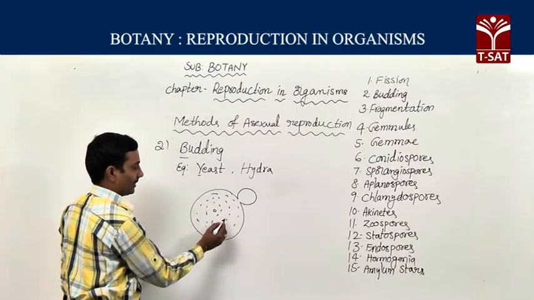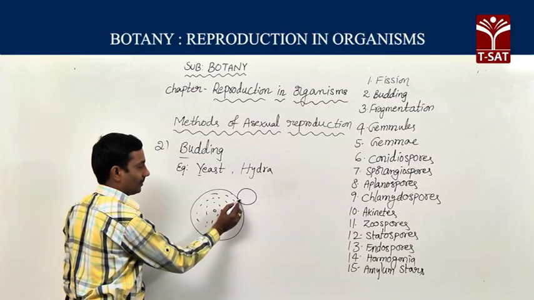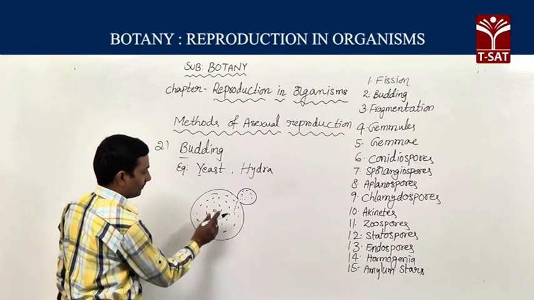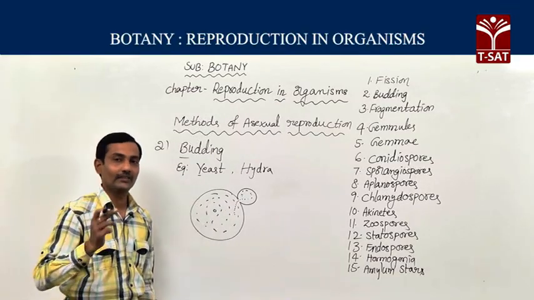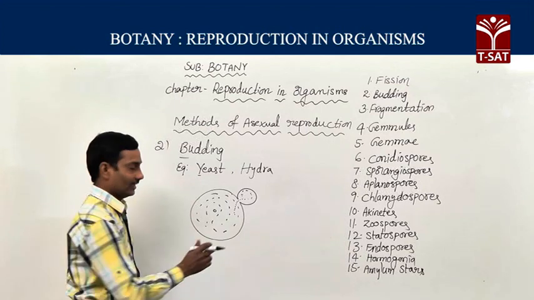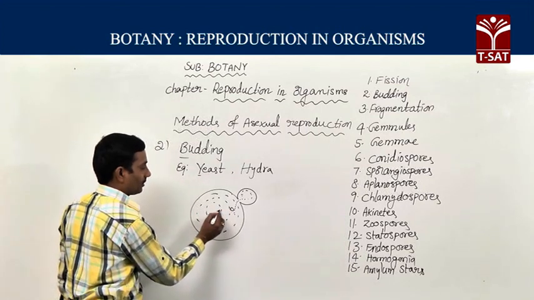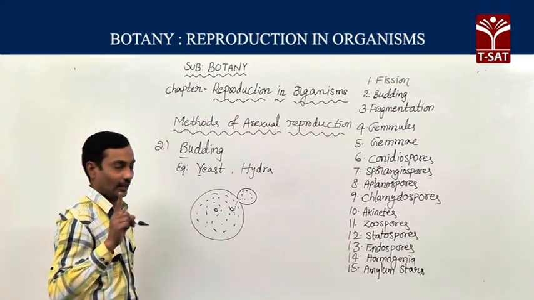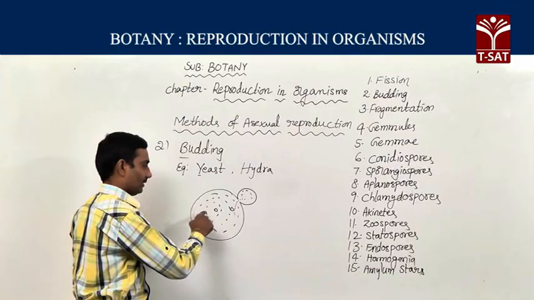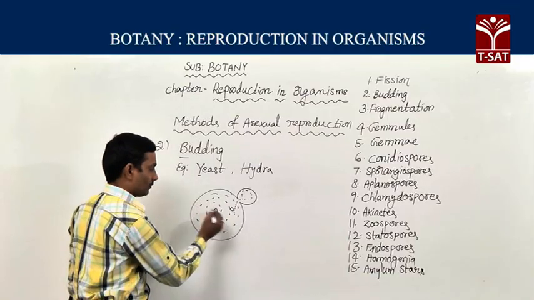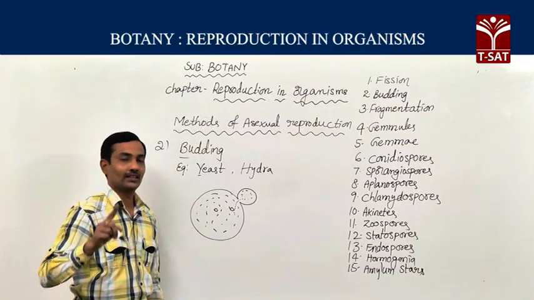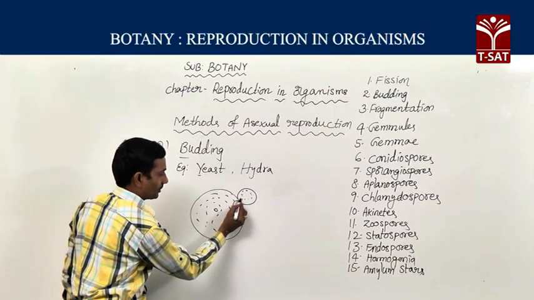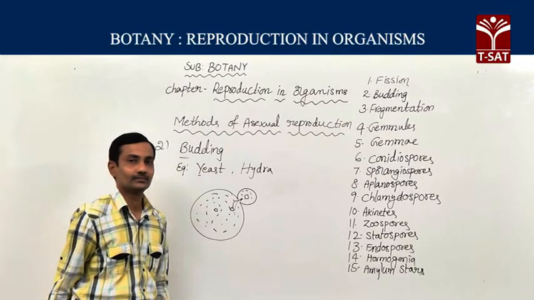Then slowly the cytoplasm of the parent cell is pushed into the bud. Then the nucleus divides mitotically and produces two daughter nuclei. Two nuclei are formed in the parent cell, and any one single nucleus is pushed into the bud.